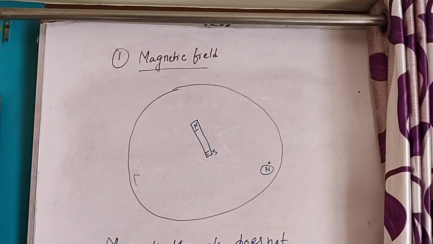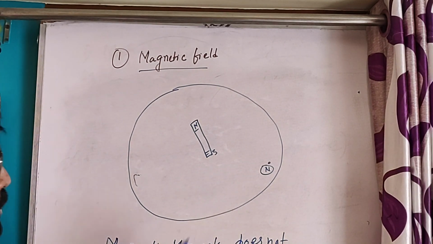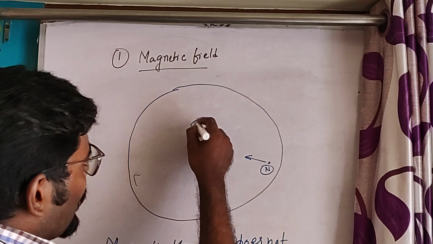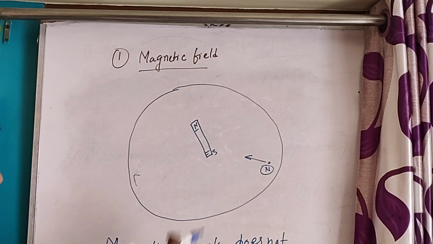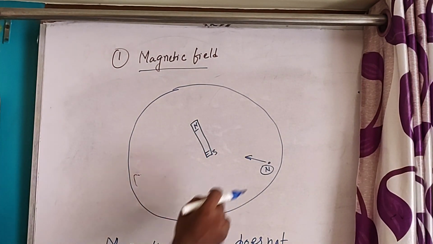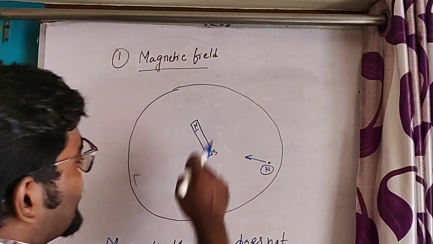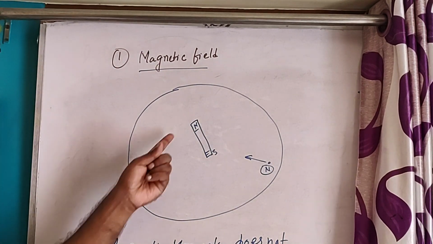So we can theoretically assume a magnetic North Pole here. This magnetic North Pole will feel an attraction towards the South Pole of this magnet, and it will feel repulsion from the North Pole.